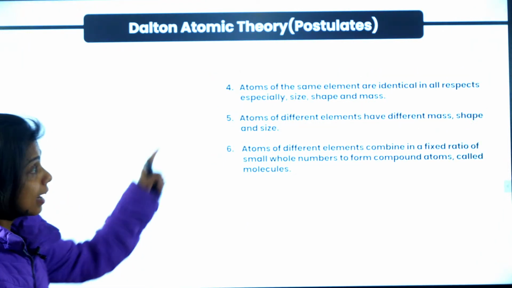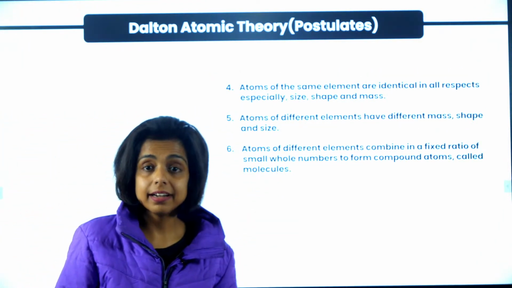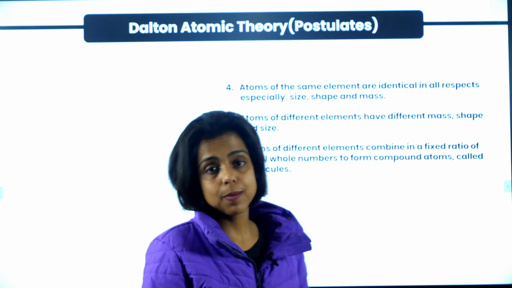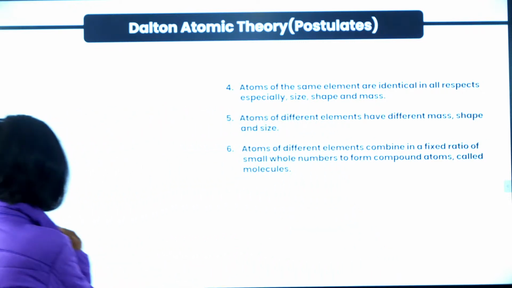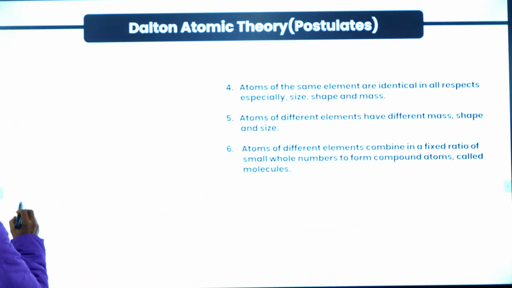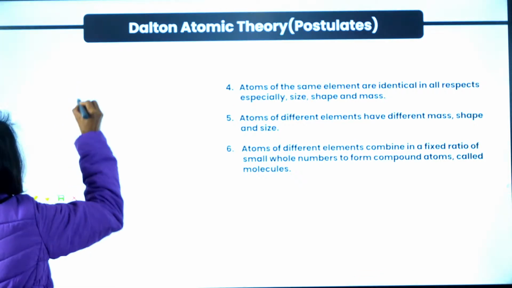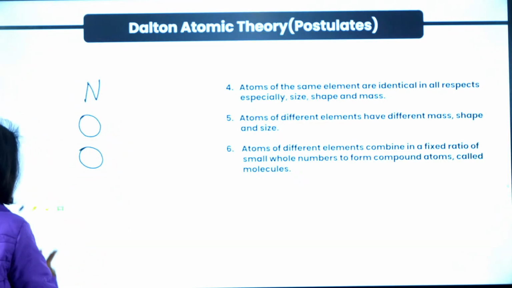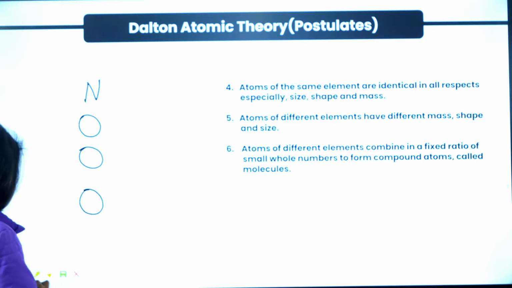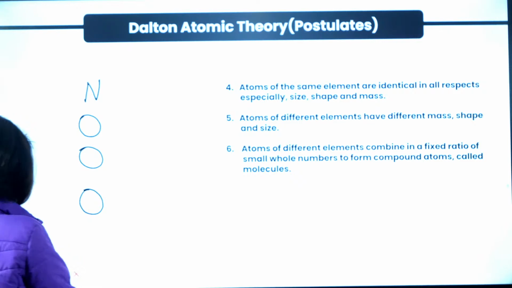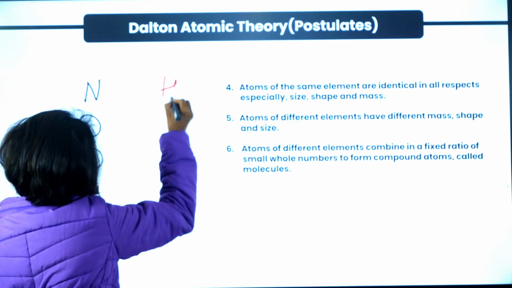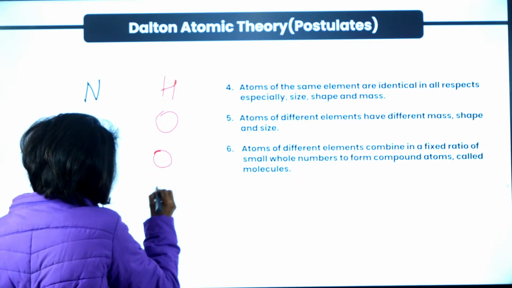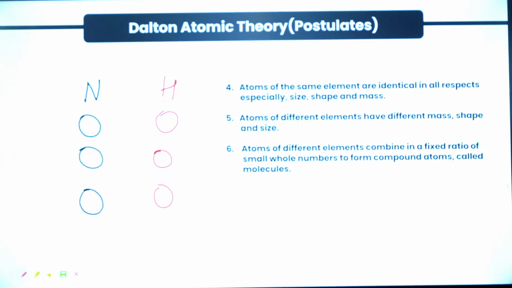And now the atoms of the same element are identical in all respects: size, mass, shape, right? That means if I have nitrogen, all the atoms of nitrogen are identical in size and shape, right? And if I have hydrogen, all the hydrogen is also made up of atoms, and all the hydrogen atoms are the same.